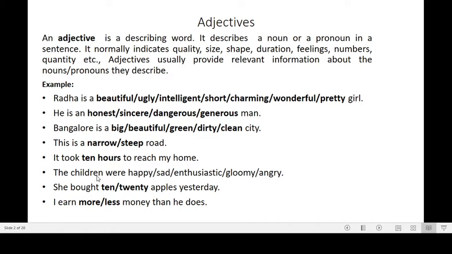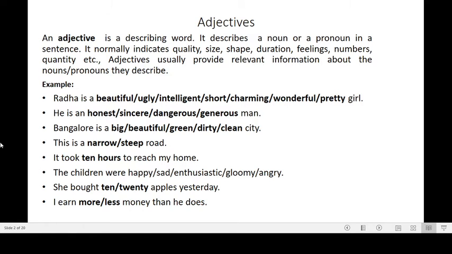Here, children is the noun and they are describing the feeling of the noun. You can use children were happy, you can also use children were sad, you can use children were gloomy, children were angry. Like this, we can make use of any of these adjectives to describe the subject here, to describe the noun.